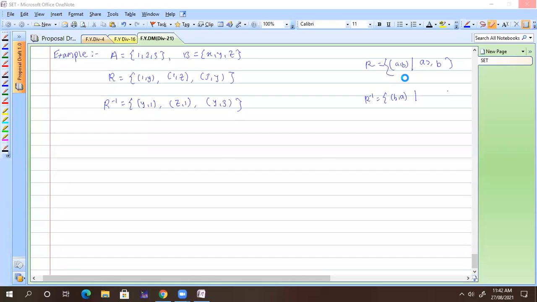You can take any finite set which contains some elements, 1 to 5 for set A, and for set B suppose 1 to 10, and you can find that relation R. Once you have an element, you can easily find its inverse, because it's only changing the domain and range. See whether the condition on R and the condition on R inverse are the same or not. Then you will get a clear picture of that.